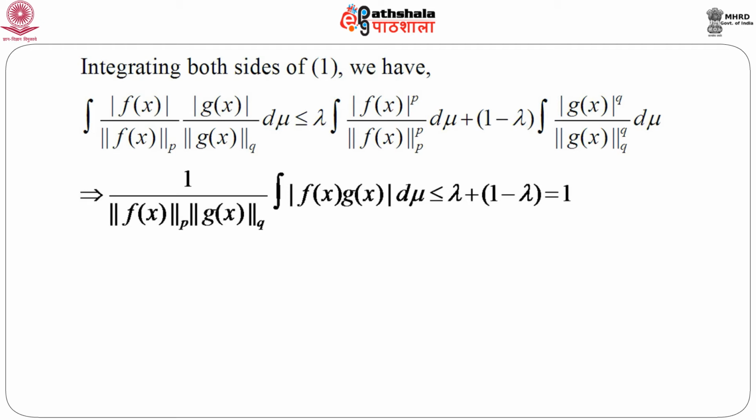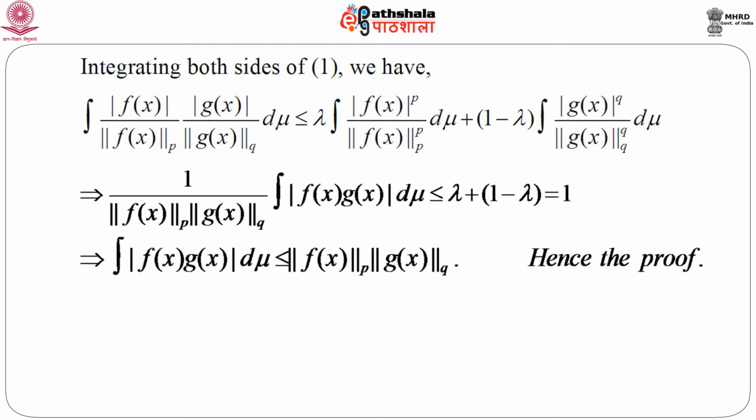So, the right hand side is exactly equal to 1, and if we shift the denominator from the left hand side to the right hand side, we will get Holder's inequality, and hence the proof.